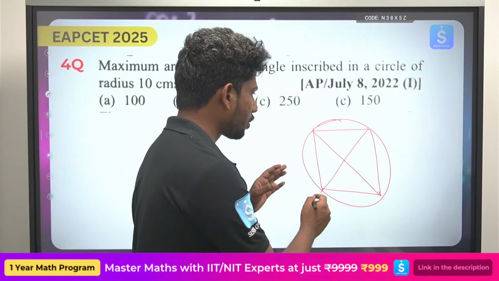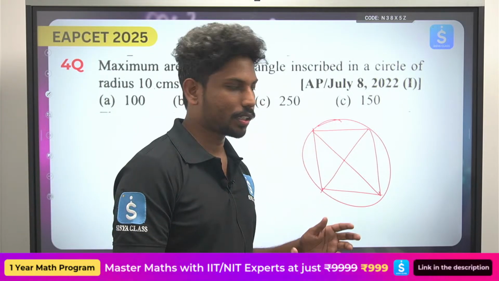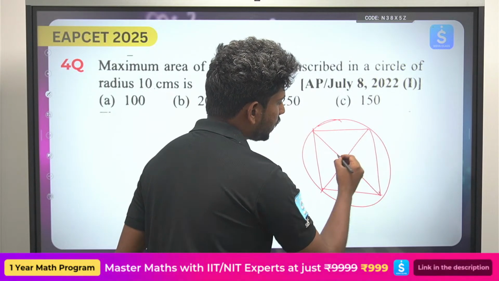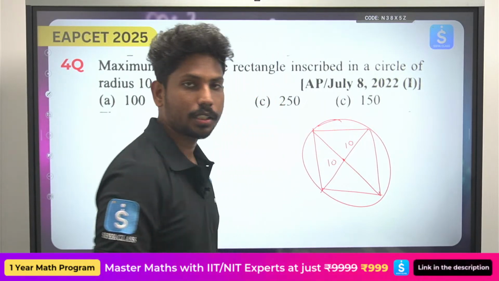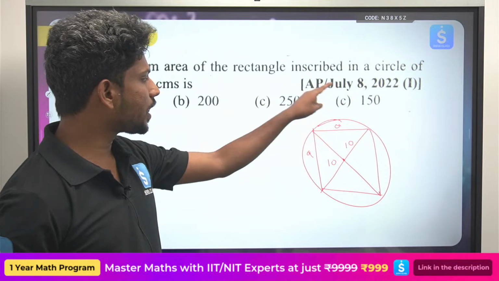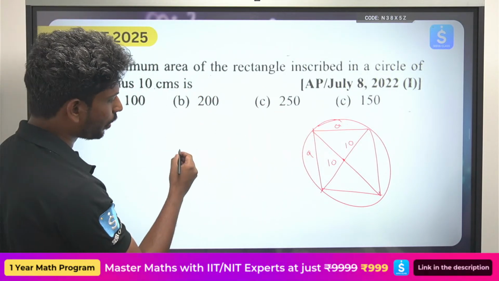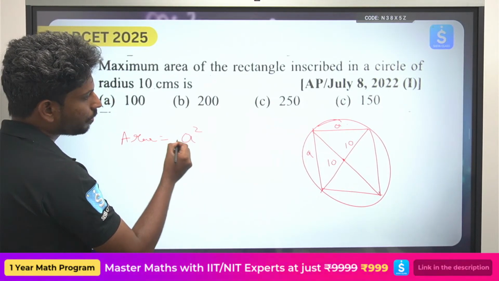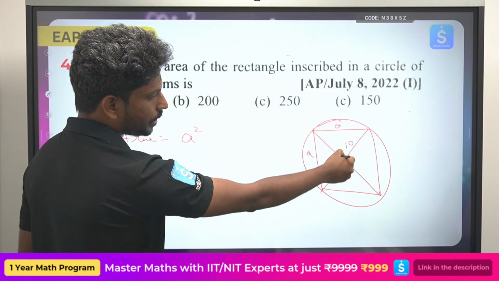Why? If you try to take any shorter version of a rectangle, it will always be smaller. We know that the diagonals will definitely pass through the center. So this is 10 and this is also 10, these are the two radii we have, and this side is A and this is also A. So the maximum rectangle is nothing but the square over here, and the area is given by A square. We already know that the diagonals pass through the center, and they are the diameter.